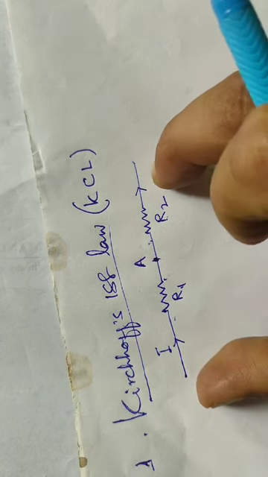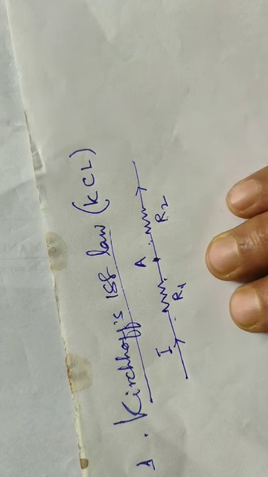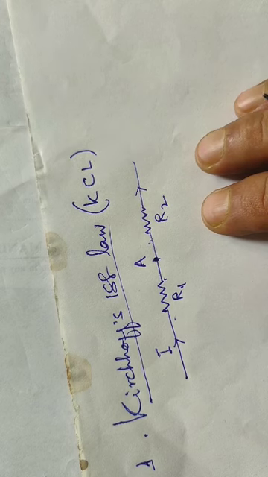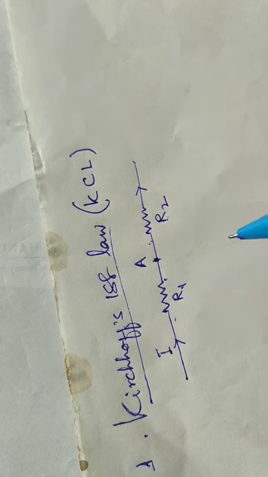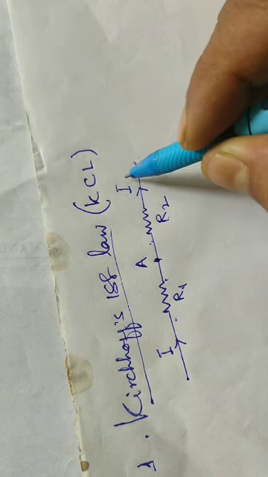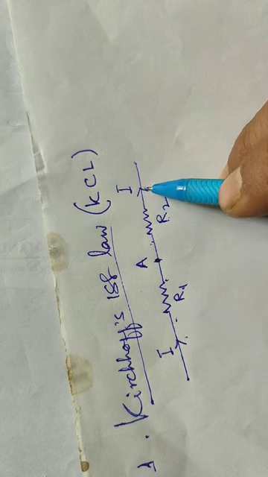We can consider this as a branch. In a branch there is the same value of current in different elements. So the current here is I, and the current here is also I.